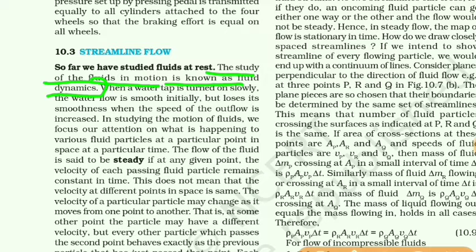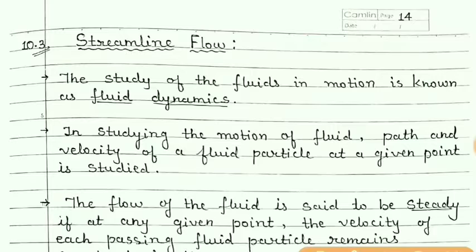For example, water flowing in a river, water flowing in a pipes, etc. are the example of fluid dynamics. So now let us start with topic number 10.3, streamline flow.